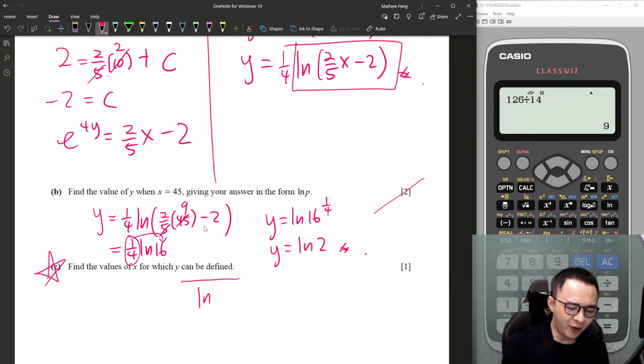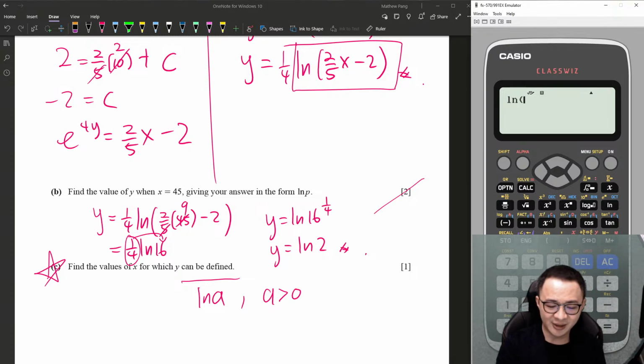We know for any log graph, let's say log A, A must be bigger than 0. A cannot be 0. Some students will say bigger or equal to 0. No. Why? If I use my calculator and type ln 0, you can see I'm getting a math error. So A can never be 0. And some students say, sir, I don't trust you, I think it can be -2. See, if I type ln -2, also math error. So it must be bigger than 0.